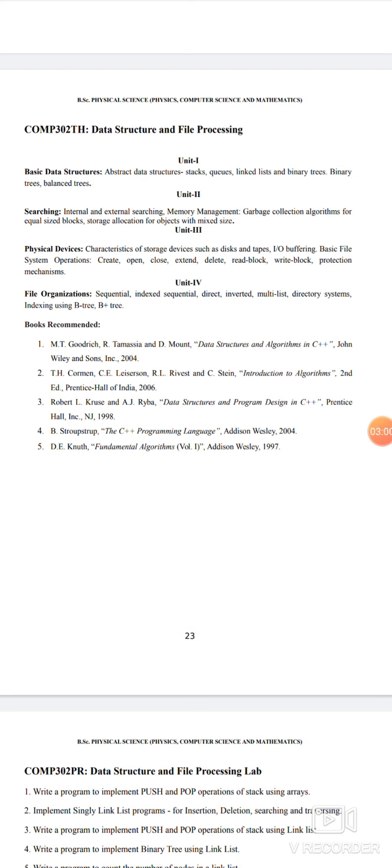In unit 3 we will know how to organize the memory used in physical devices, and in unit 4 we study about file organizations, how the file system is implemented in secondary disks, and again recommended books are given in the syllabus.